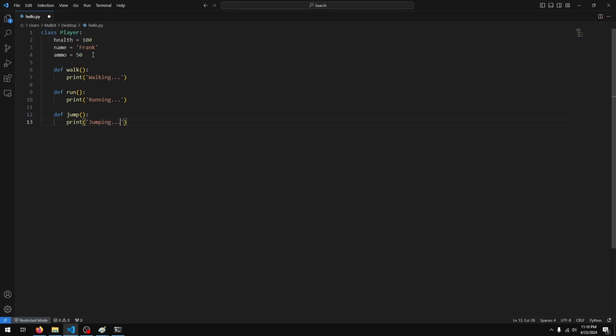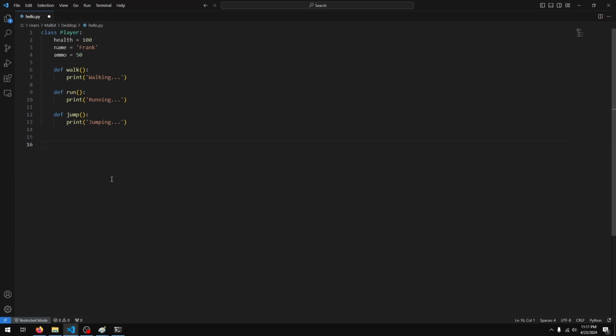Now something to note, just like the variables in our class are called properties, the functions in our class are called methods. They are just like normal functions in Python, but it's just a technicality. So when functions don't appear in a class, they are called functions. When they do appear in a class, they are referred to as methods. And these variables become properties of the class or object. So we have our class here.